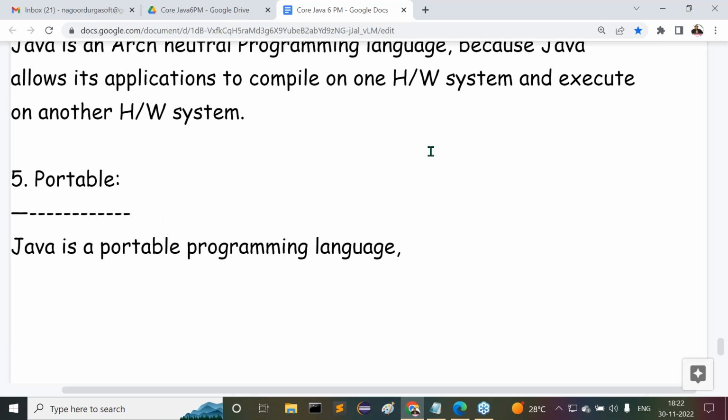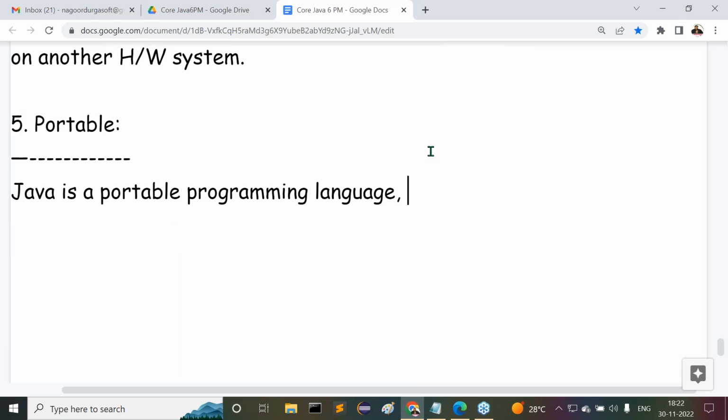How, sir, how can you say Java is a portable programming language? What is the reason for it? All of you understand this clearly. Java is a portable programming language. Why? Because Java allows its applications